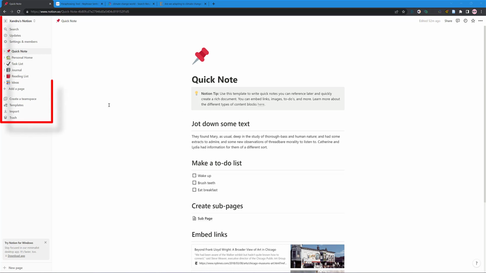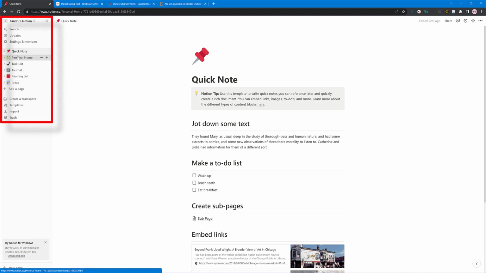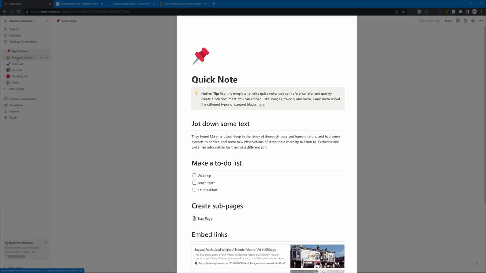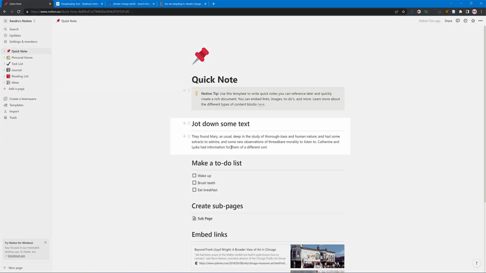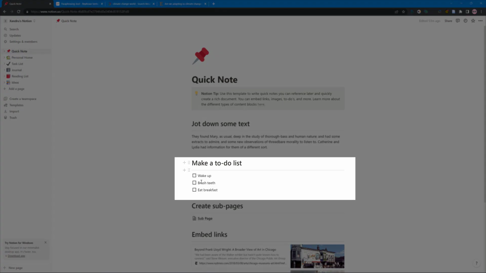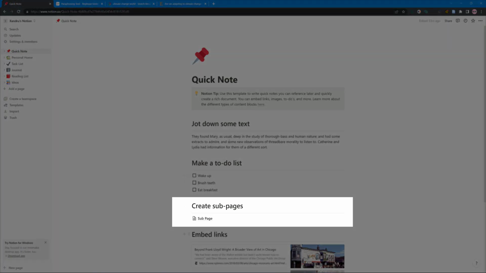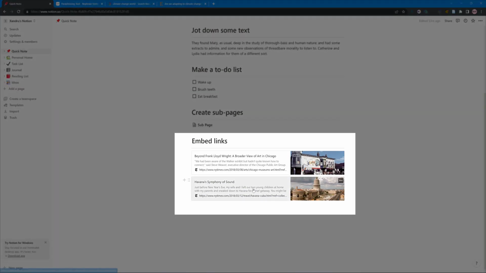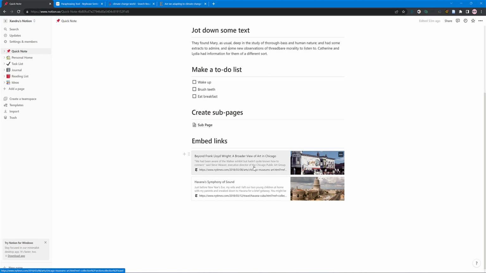A quick thing on the left, you've got templates. These are great actually. If you click on Quick Note, you can see on the right here that they've pulled all the information into one Quick Note. So you've got your tip at the top here, jot down some text in here. You can even add a to-do list yourself, create sub-pages and headings, and even embed links. You can upload images, create databases, calendars and everything. So say you've got something you need to plan, you can bring in every angle, every option as you plan it quite easily and flexibly.